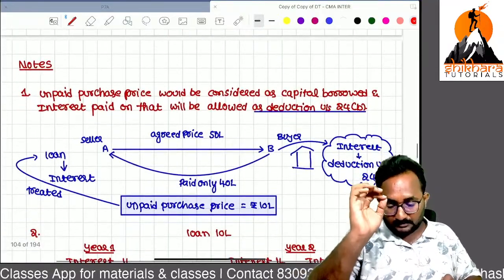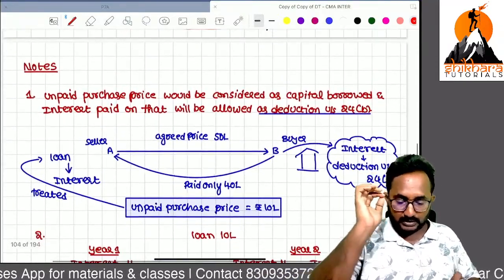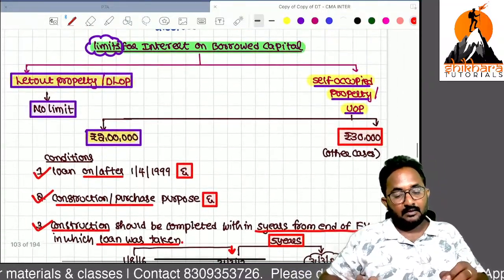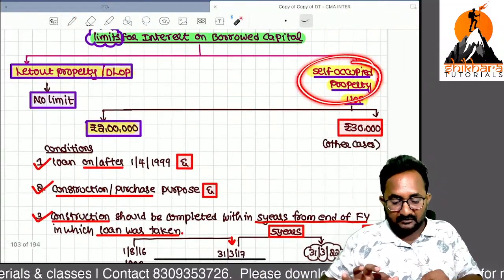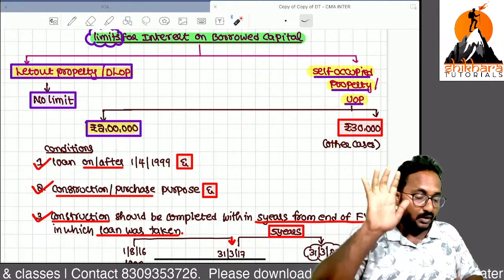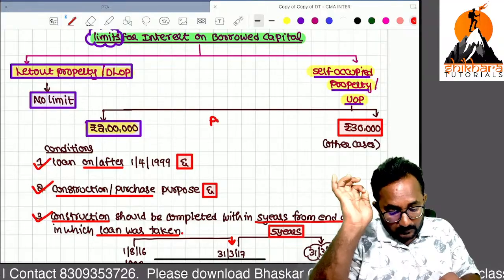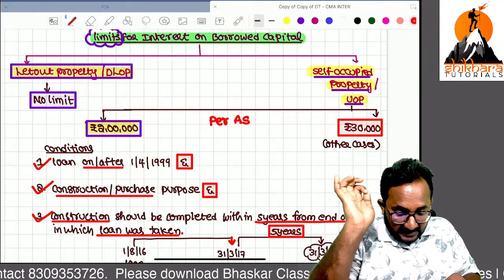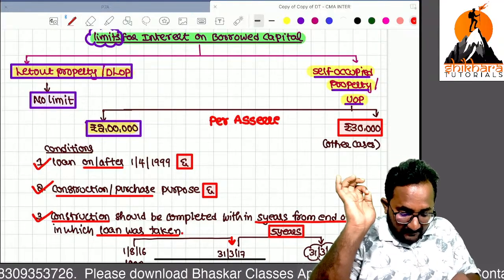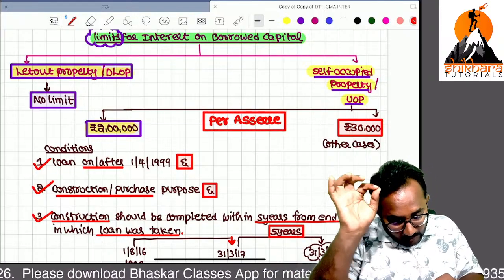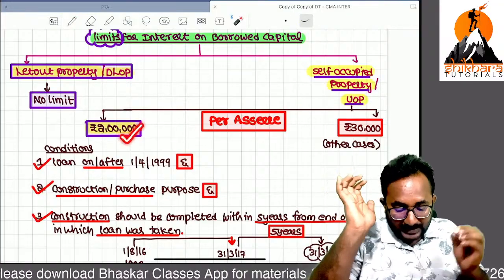Now one more thing. Sir, for every house, will I get 2 lakh or 30,000? No. This deduction in case of self-occupied property is per SOP. That means if I have 2 self-occupied house properties, for both together I will take 2 lakh.